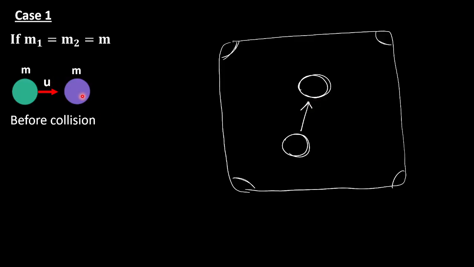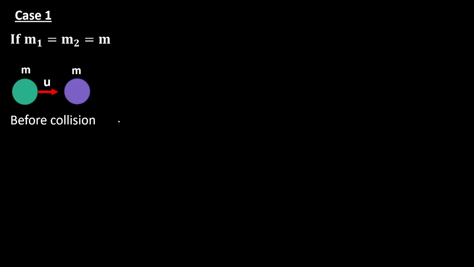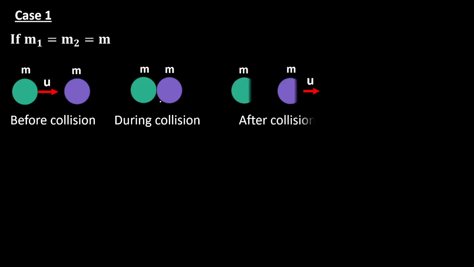The first body is stationary, the second body will be moving. After collision, this one will be moving, but the first body will be stationary there. I will explain with the help of the formula. So if the two bodies are equal in size, equal in mass, what happens is, this is during collision.